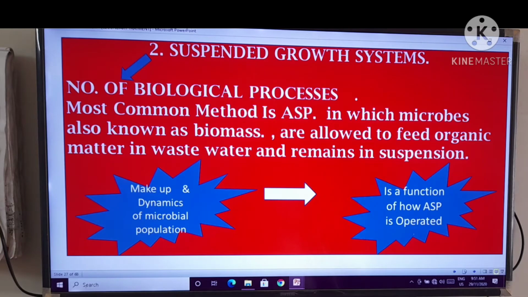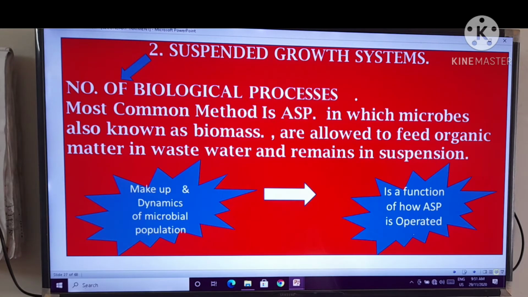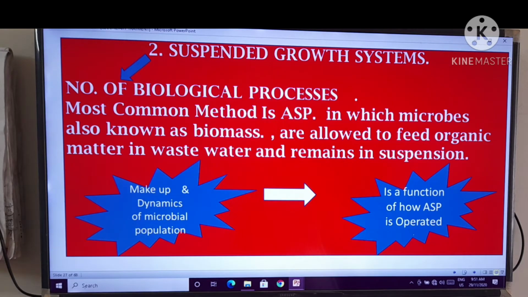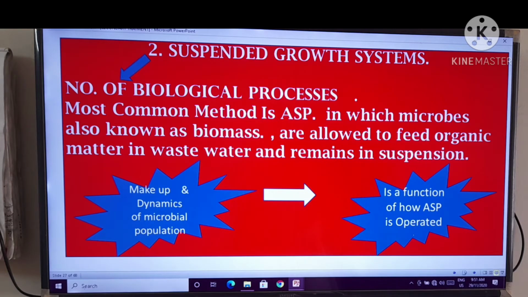Now, in the suspended growth system, that is the second method, there are a number of biological processes. The most common method is ASP, that is the activated sludge process, in which microbes, also known as biomass, are allowed to feed on organic matter in the waste matter or wastewater, and it remains in suspension.